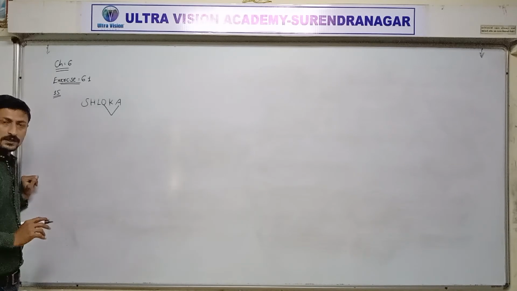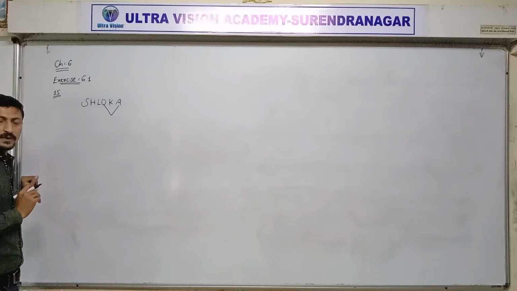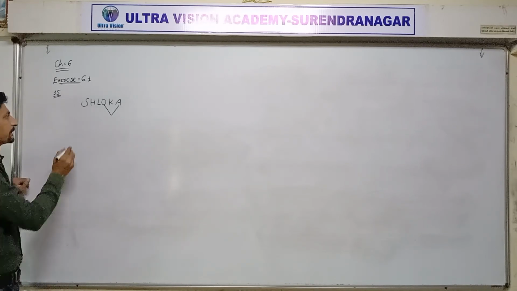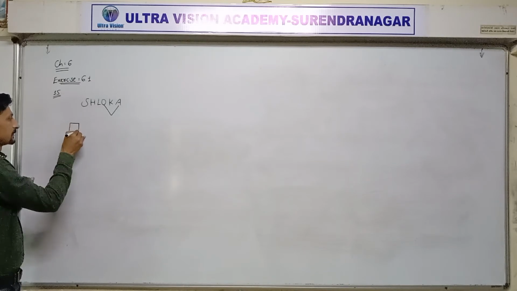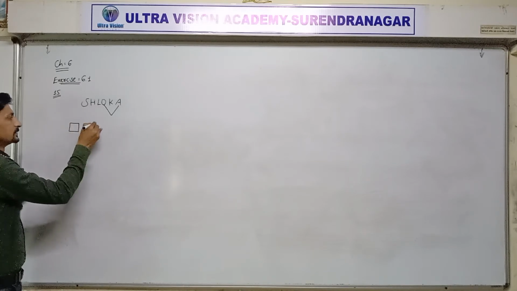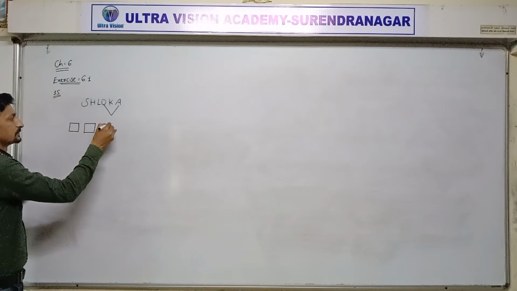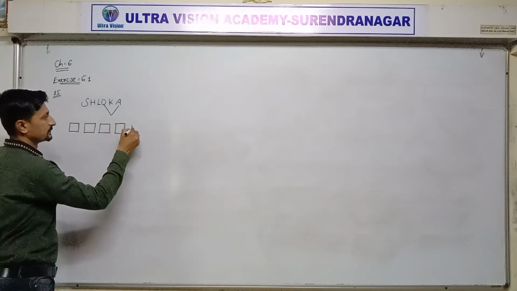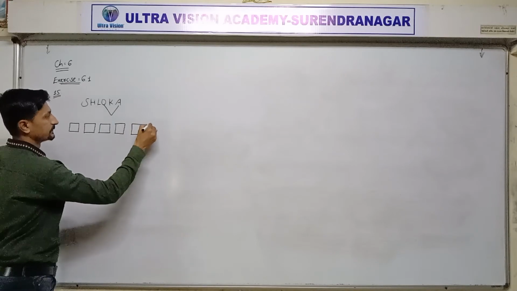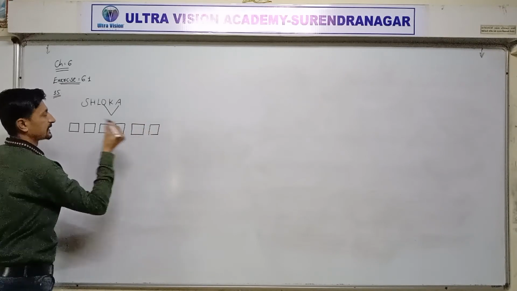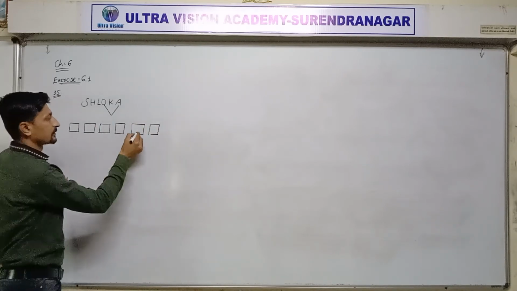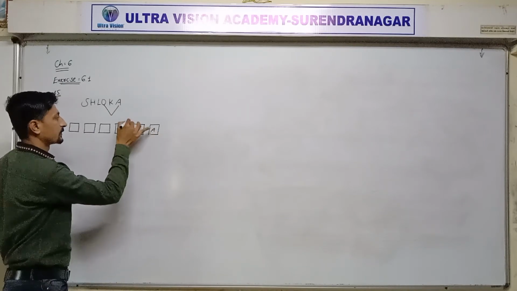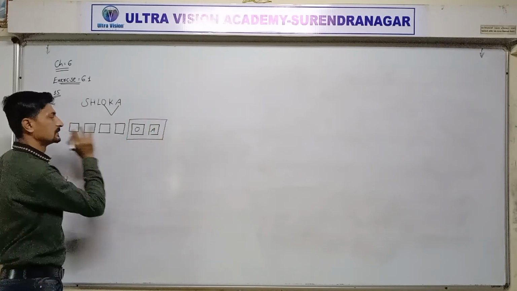Two vowels are together. Suppose here O and E, okay, two letters.